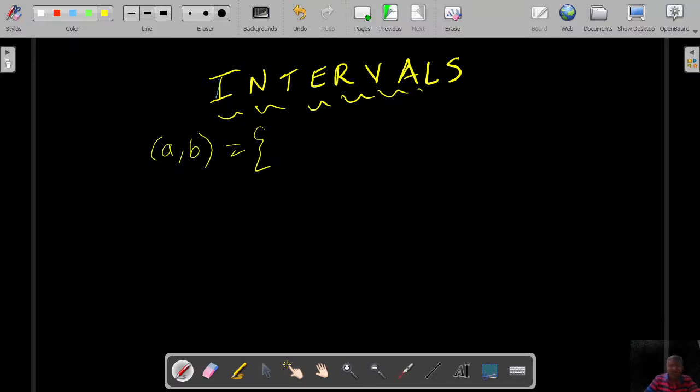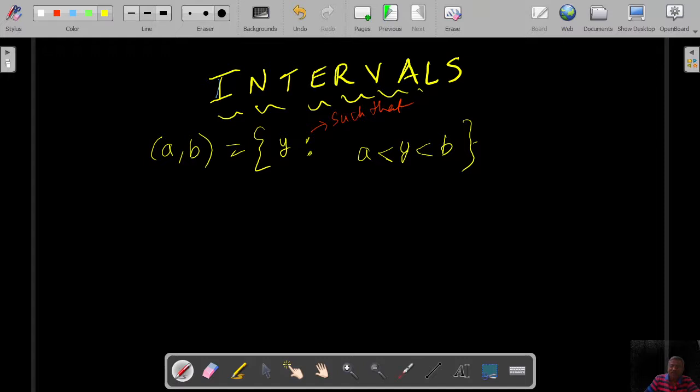A comma B will contain all the elements y such that, you read this as such that, y lies between A and B. A comma B is a set of all elements such that y will lie between A and B. When we say this, it is strictly less than, and here it is strictly greater than.